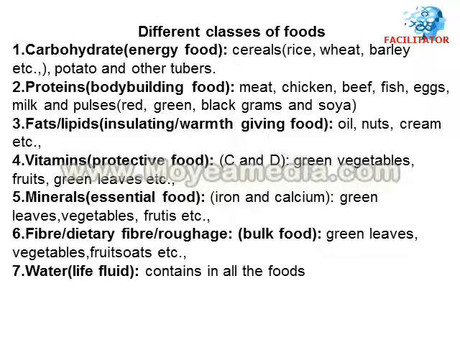Then water, the most essential part of our classes of food, also called life fluid, because it is contained in all the foods, and more than any other content in the body, water is our body.